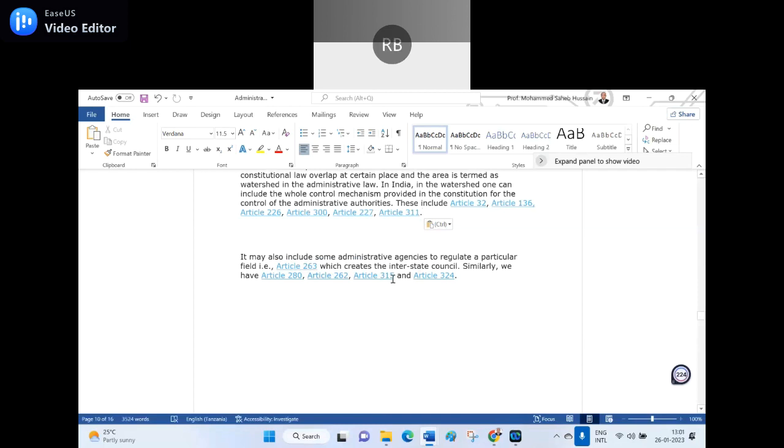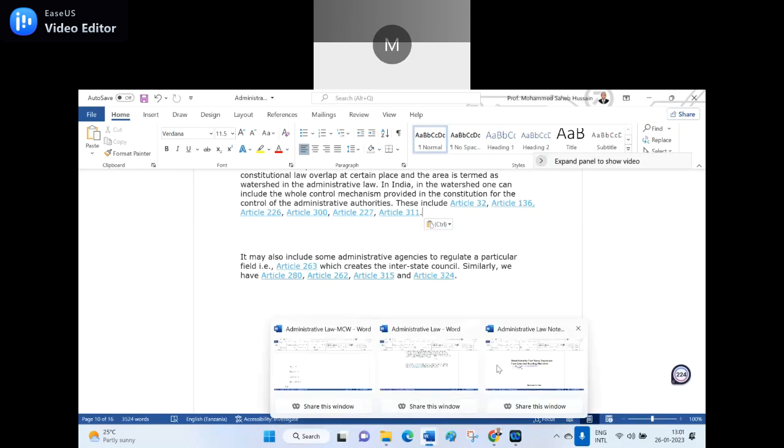I am giving the example, Article 262 is wrong. I have not added it yet, but I can create the question in that manner also. That is what I want to say. Is it clear? Okay.